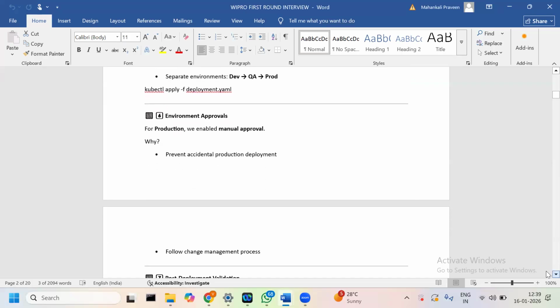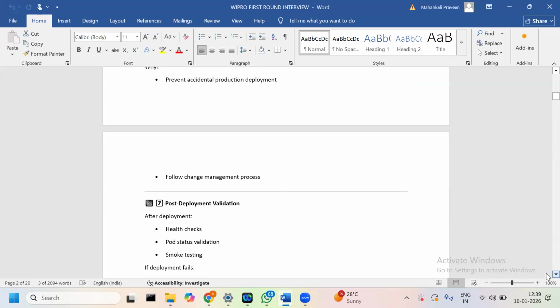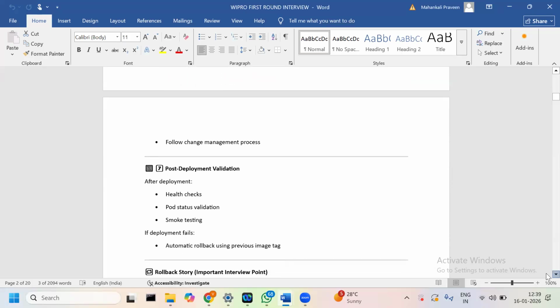Then environment approval. For production, we need a manual approval. That is why we have some process management, to prevent accidental production deployment and follow the change management process. In production, we have to create the CR and get the approval, and only then do the deployment process.